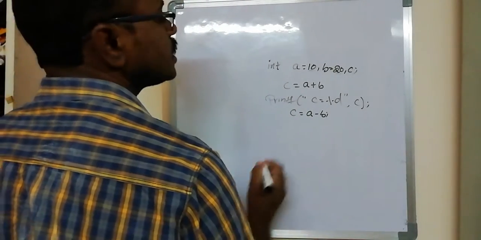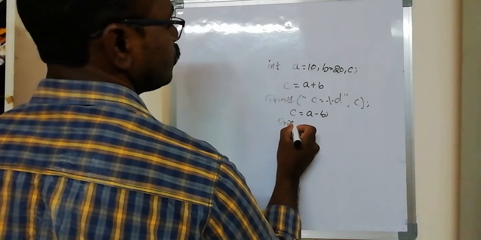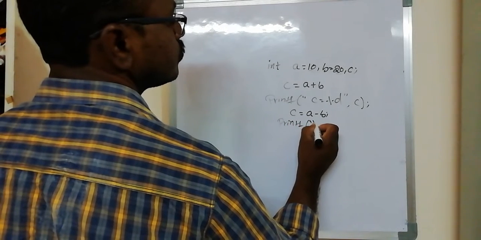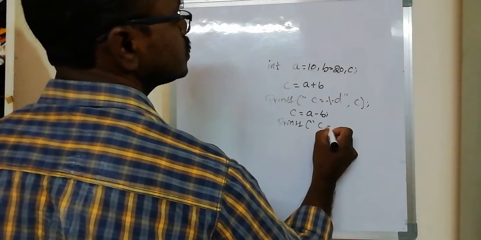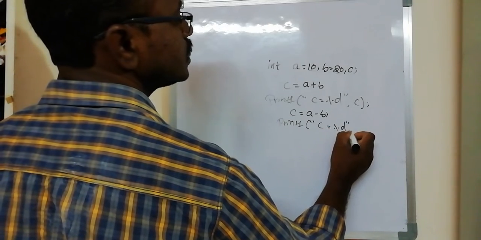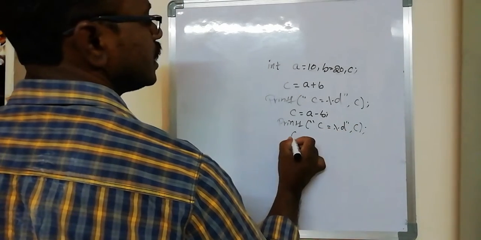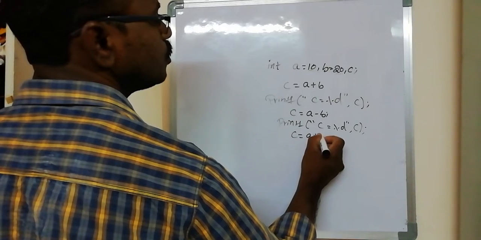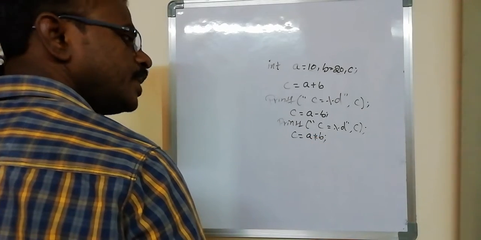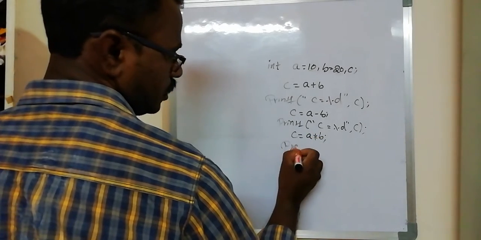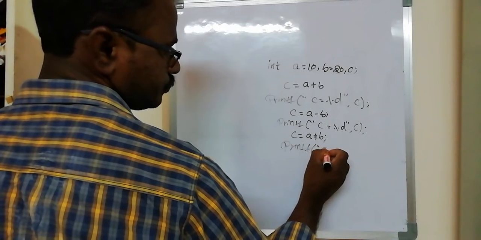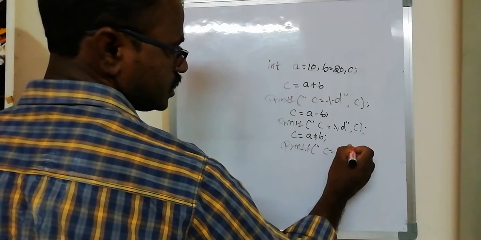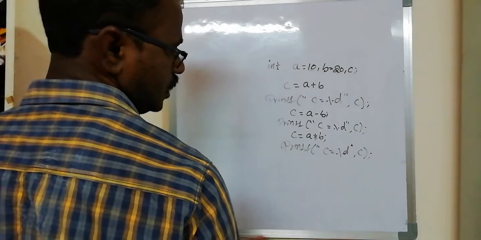Minus is a subtraction. Printf the subtraction value, c is equal to, similarly %d, comma, c. Similarly, c is equal to a into b, the multiplication operator, and similarly printf the c value equal to %d, double quotes close, comma c.